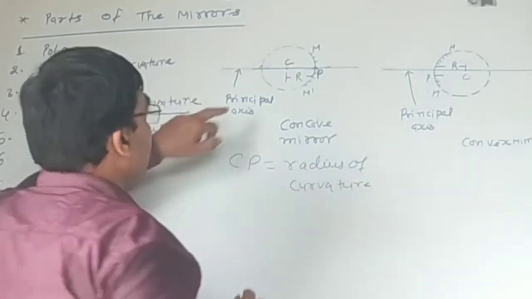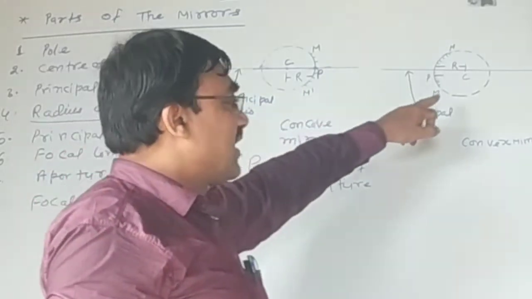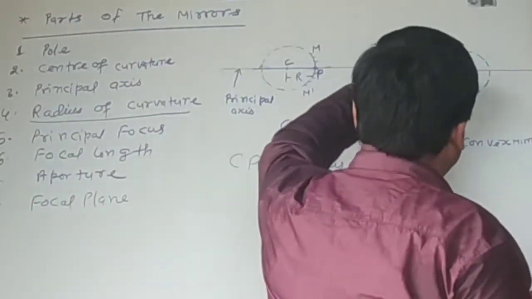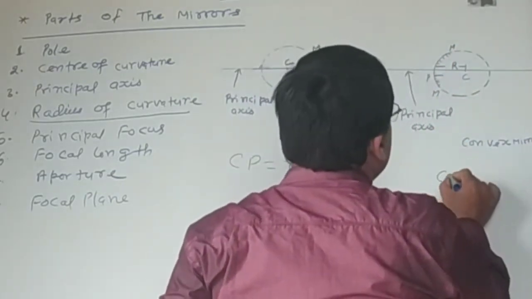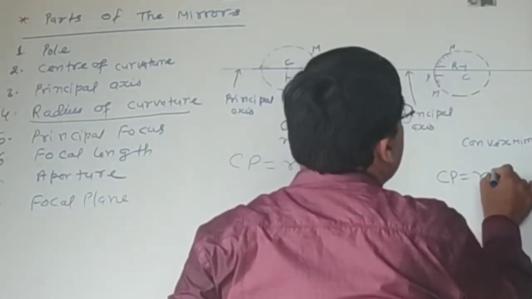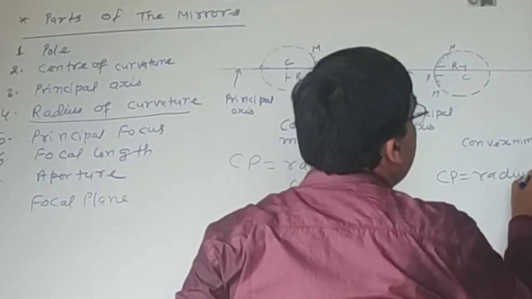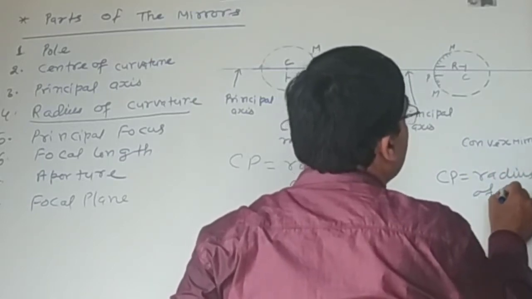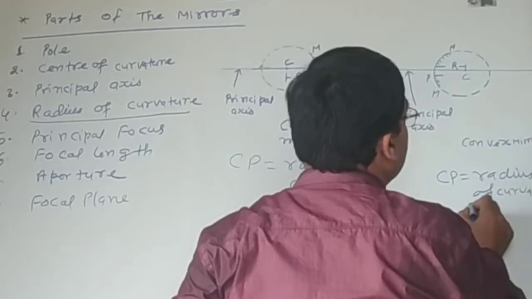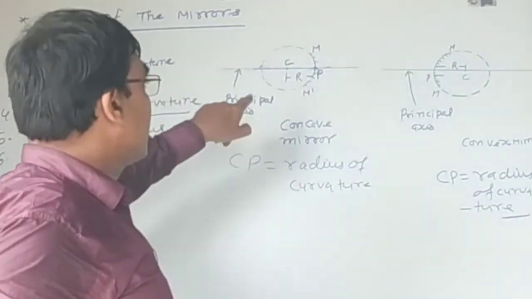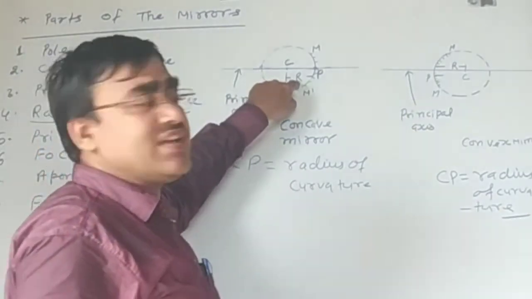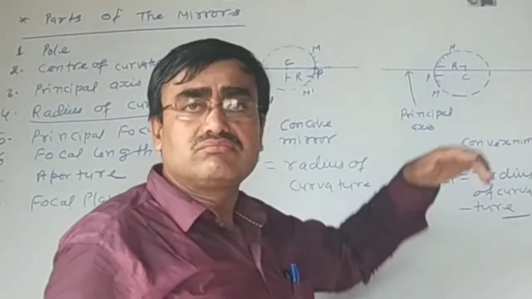Similarly, in the case of convex mirror, CP is the radius of curvature. It is commonly denoted by R.